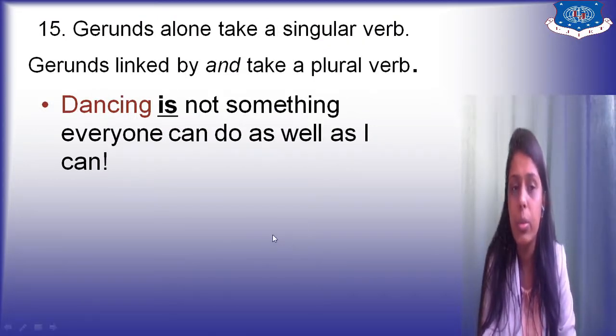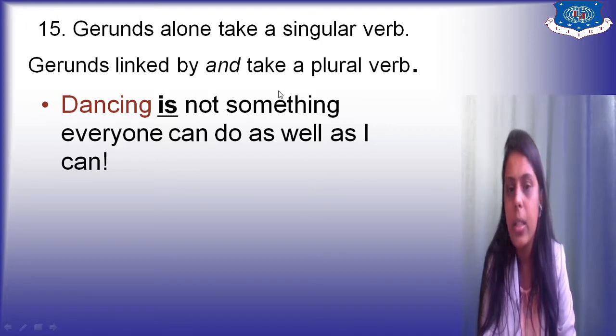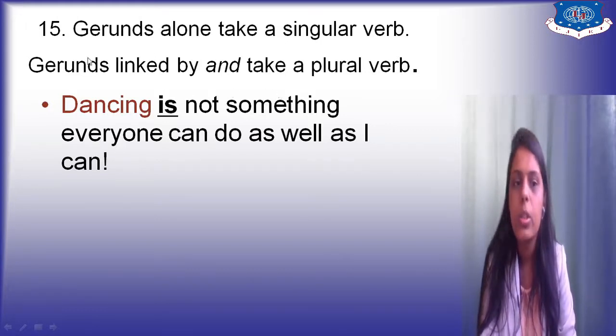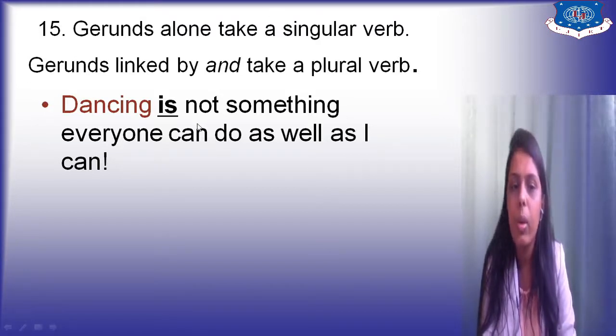The 15th rule. So what is the 15th rule? Gerunds alone take a singular verb. Gerunds linked by "and" take a plural verb. So you can see here, dancing is not something everyone can do as well as I can. Whenever you are talking about gerunds, they utilize a singular verb. Gerunds linked by "and" take a plural verb.